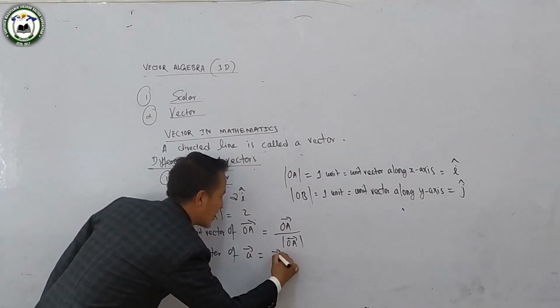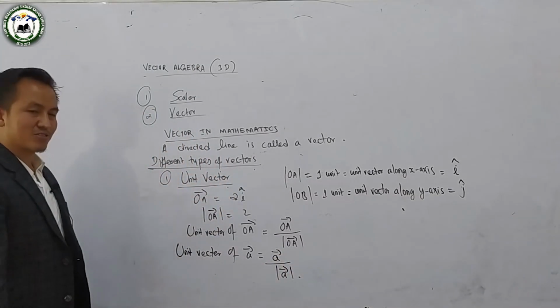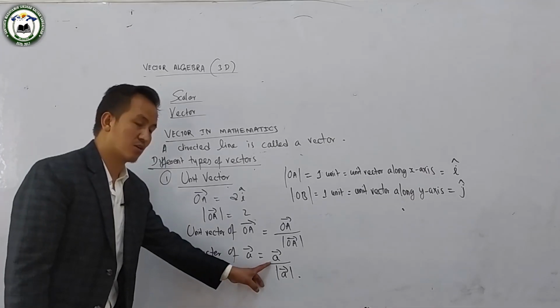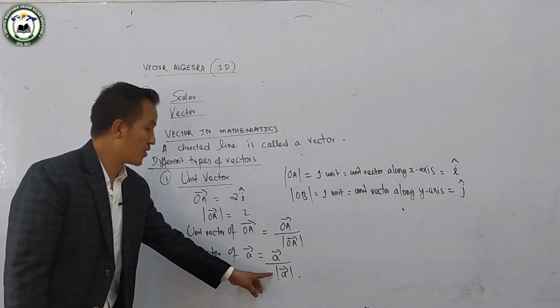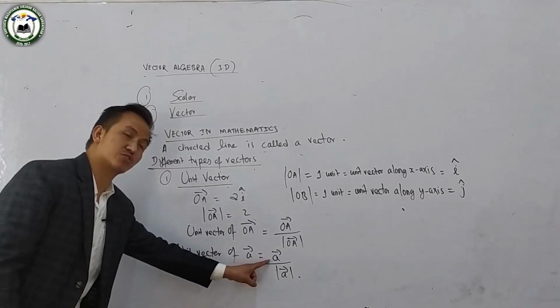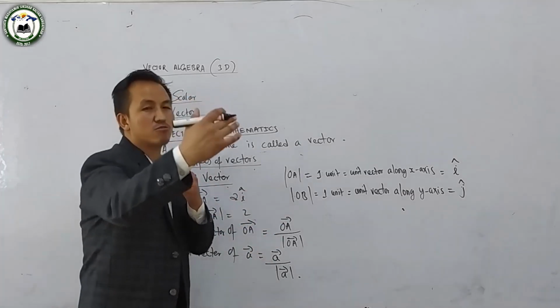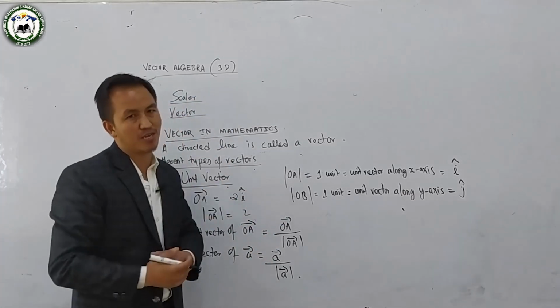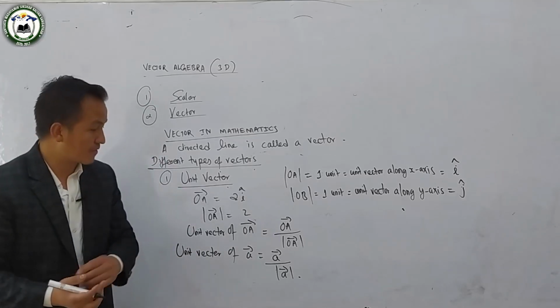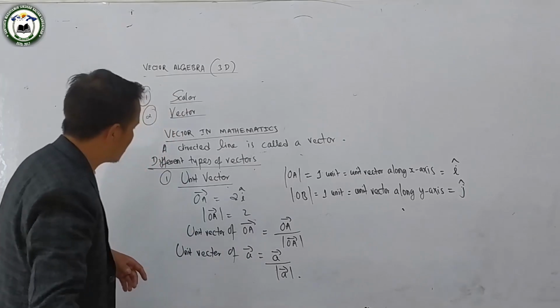We have to divide vector A by its own modulus. Then you can easily find the unit vector by using this formula. Any vector given, if you divide it by its own modulus, its own magnitude, you can easily find the unit vector.